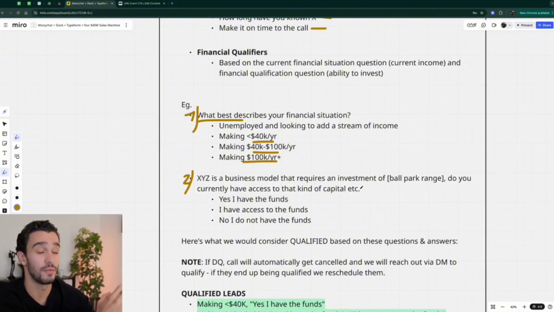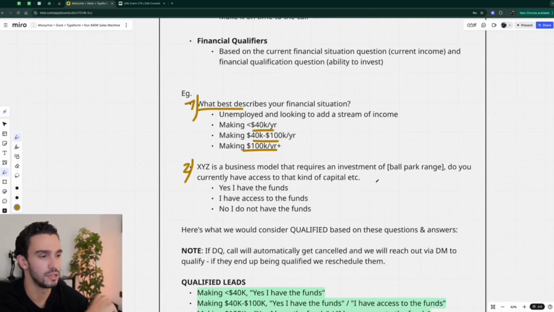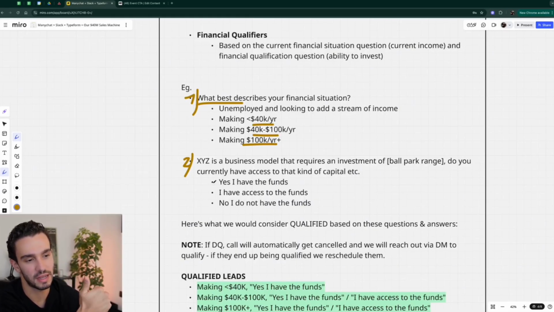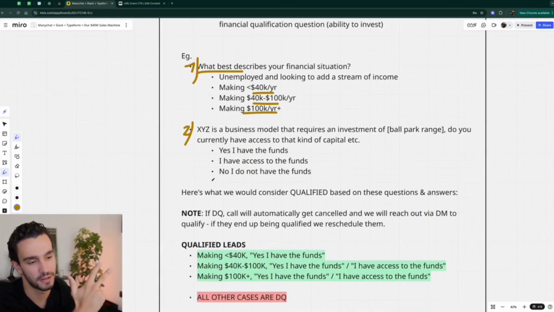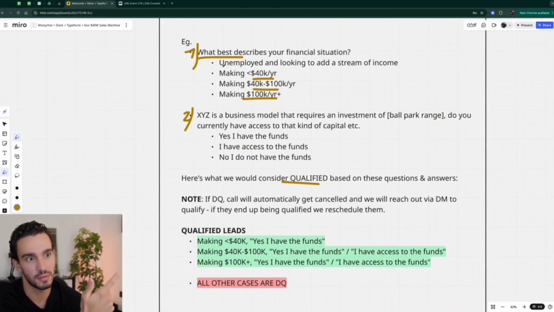Obviously, this is not how we word the question. I can't give you the exact wording of how we're actually doing this to get the results that we're getting. You can take this, you can look at other people and how they're doing it and you can create your own if you don't already have it. And then we have 3 different answers to this one. Yes, I have the funds, I have access to the funds, and no, I do not have the funds. Now, here's what we consider qualified based on those questions and based on those answers. So remember here, the financial or the current situation is unemployed, less than 40 to 100, 100K plus. And then yes, I have the funds, I have access, and then no, right?